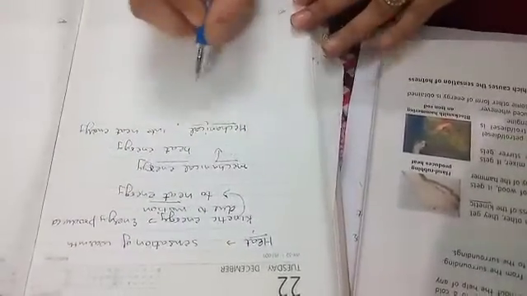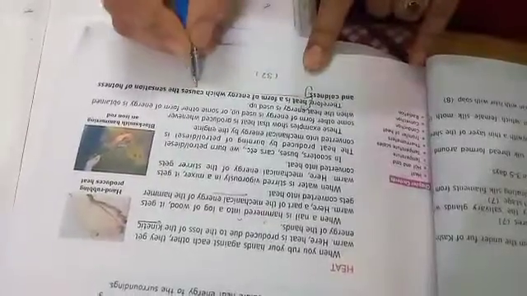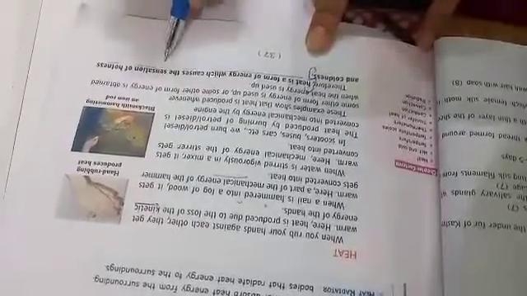Now I will tell you the exact definition of heat. What is heat? Heat is a form of energy which causes the sensation of hotness or coldness. It is a type of energy, like kinetic energy, potential energy, mechanical energy. In the same way, heat is also a type of energy which causes the sensation, sensation means feeling, of hotness or coldness.